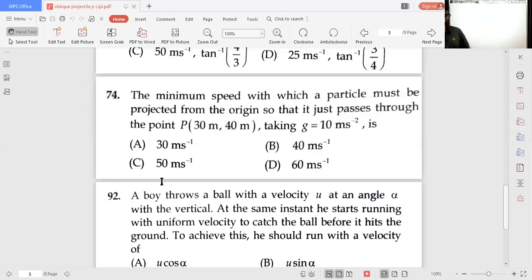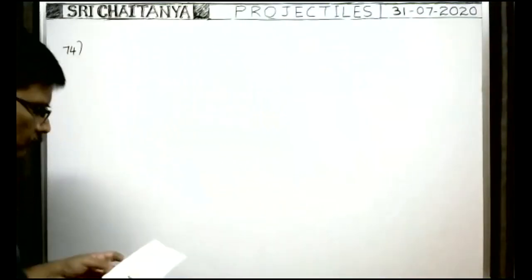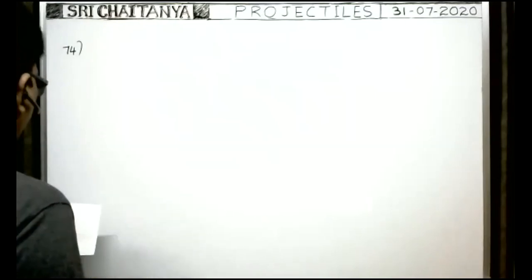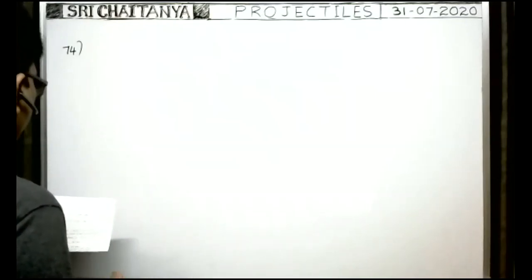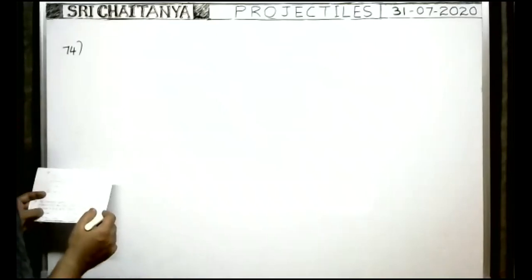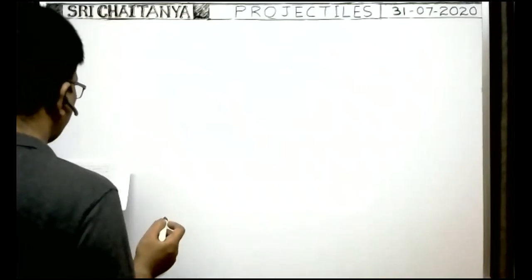Okay, next, the minimum speed with which a particle must be projected from the origin so that it just passes through the point P 30, 40. That is given. It is an important problem, important for advance also. So all of you look at the board. The minimum speed with which a particle must be projected from the origin so that it just passes through the point 30, 40, taking g is equal to 10 meters per second square.